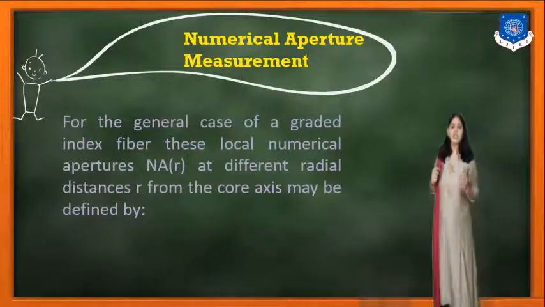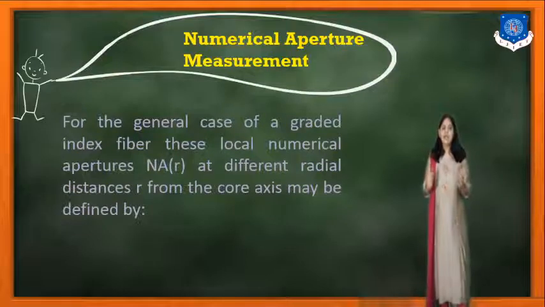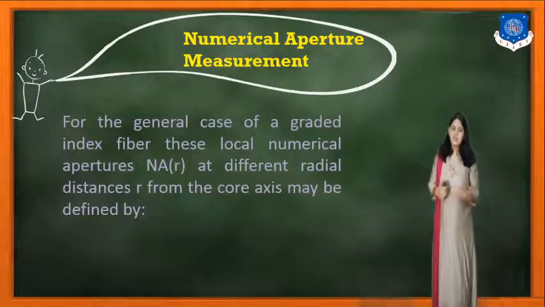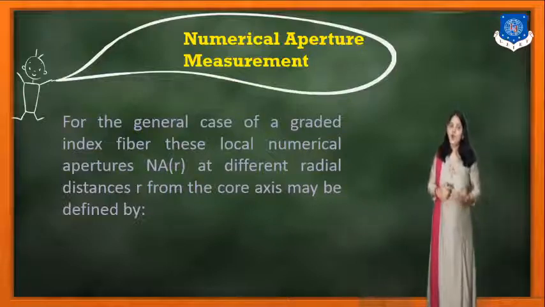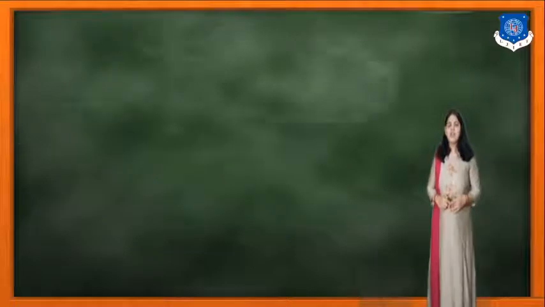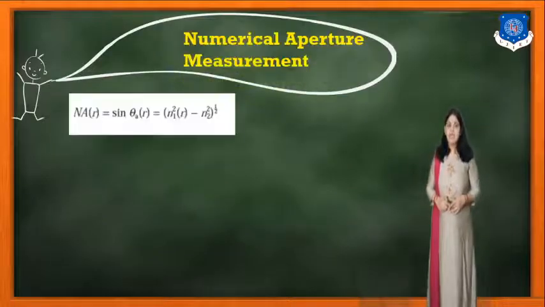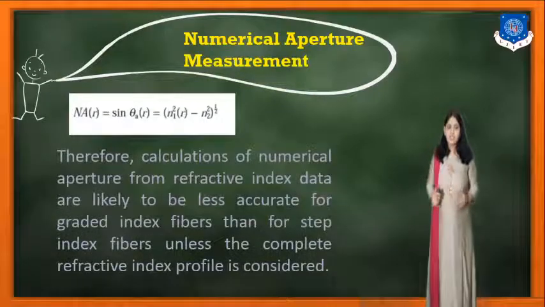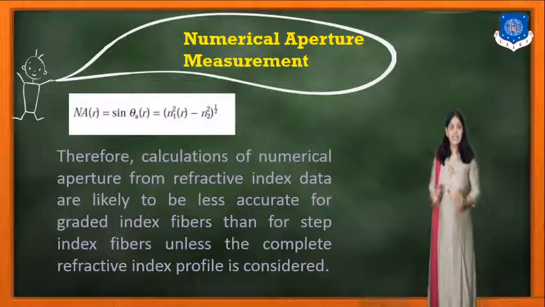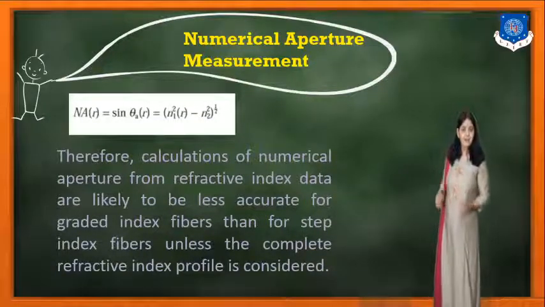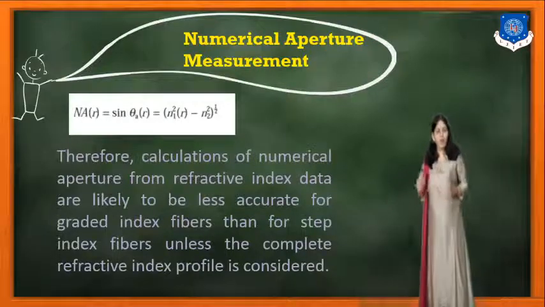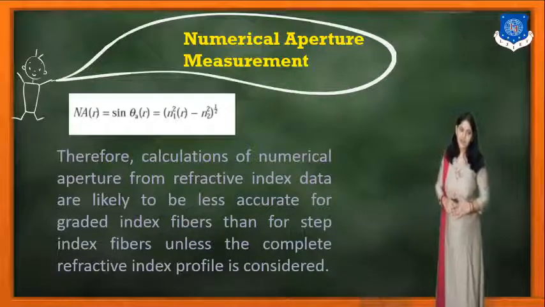So, for the general case of a graded index fiber, these local numerical apertures at a different radial distance r from the core axis may be defined by NA(r) = sin θ_a(r) = [n1²(r) − n2²]^(1/2).